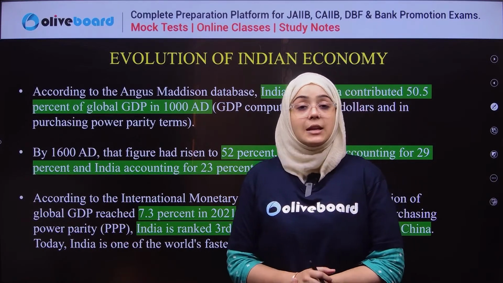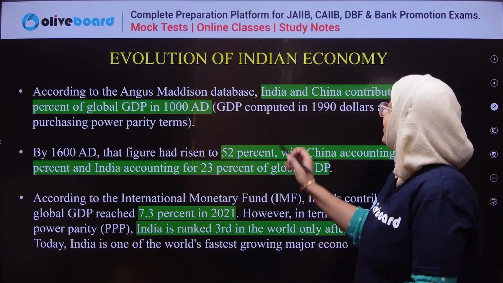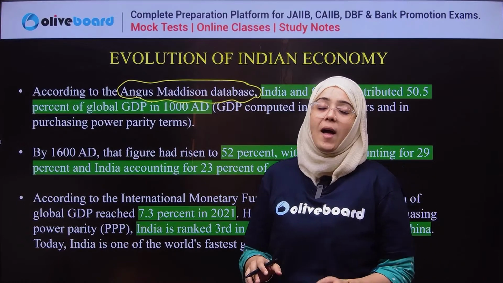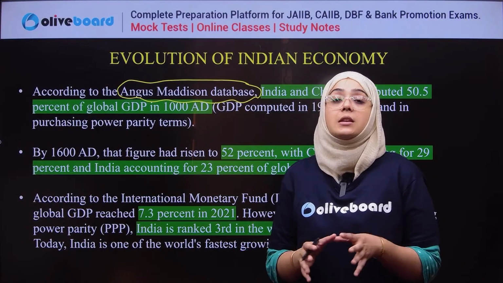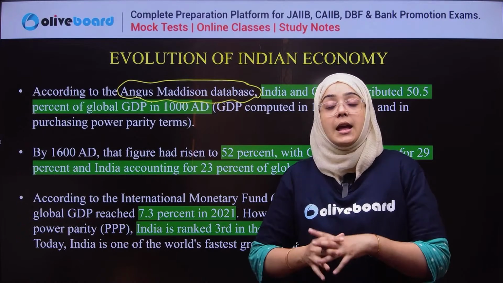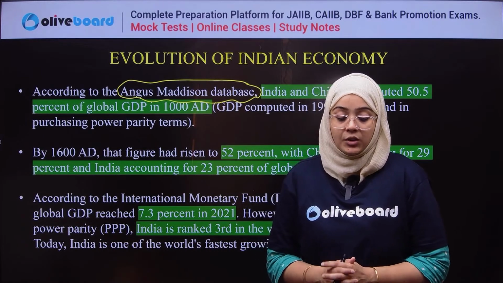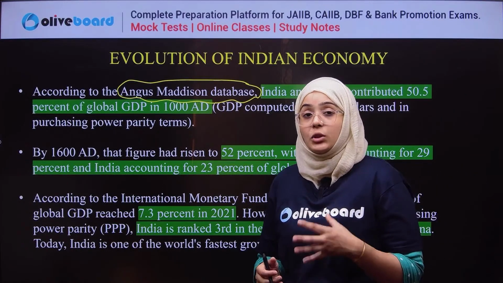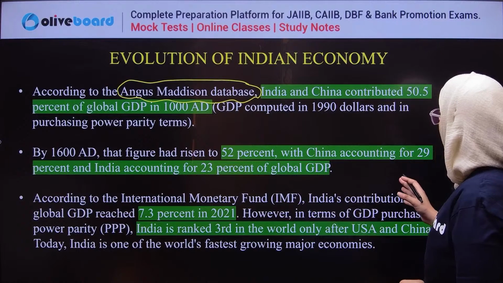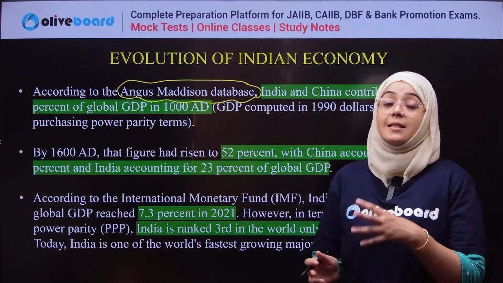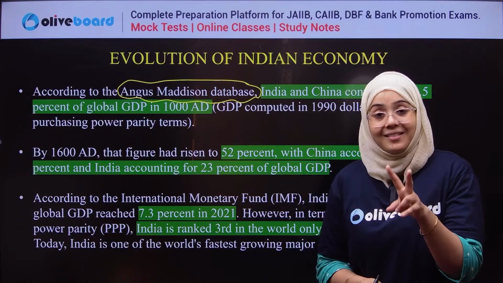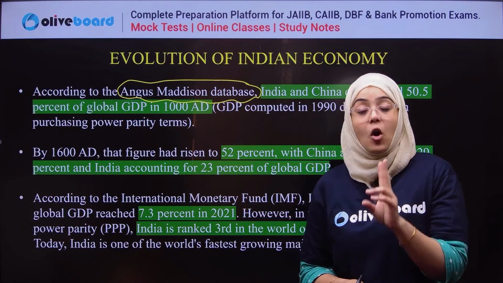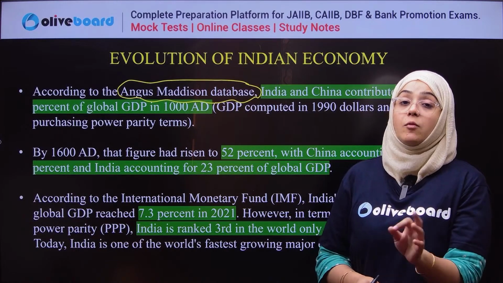When we are talking about the Indian economy, the Angus Maddison database is a very important database. Why? Because Angus Maddison was the economist who gave very detailed data about the Indian economy and the contributions of the Indian economy in the whole world. According to this database, India and China in earlier times, in 1000 AD, together were contributing approximately 50.5% of the world GDP.